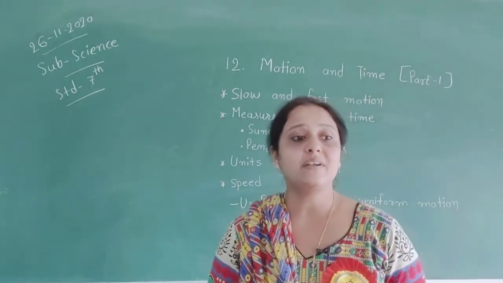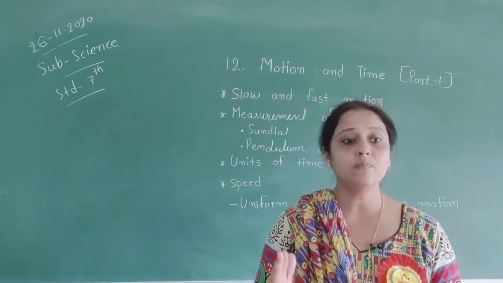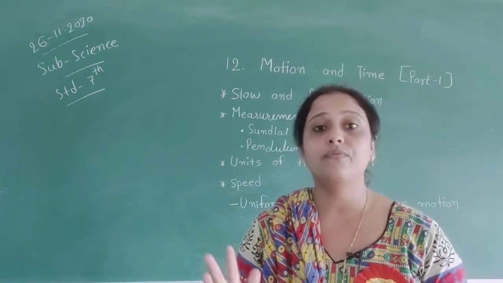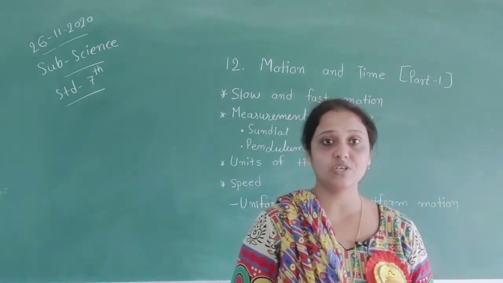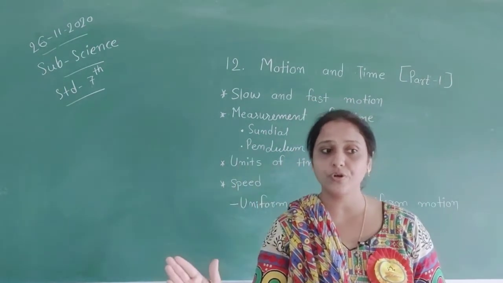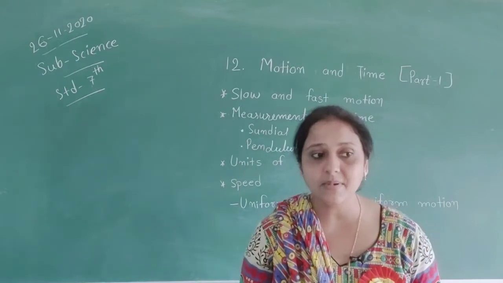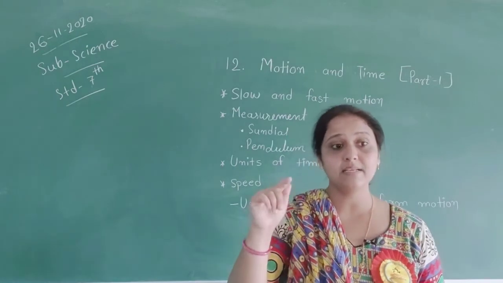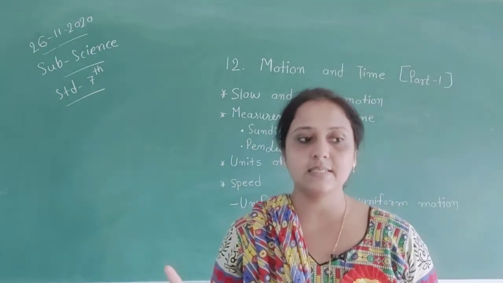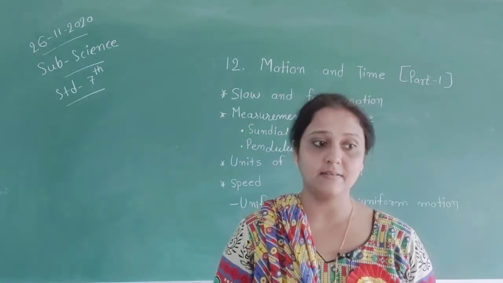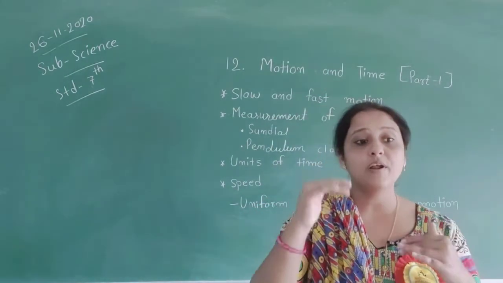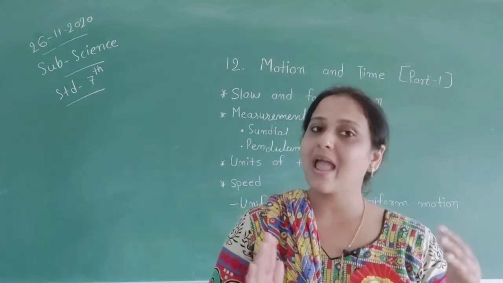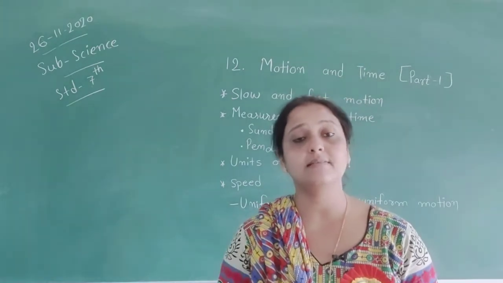The SI unit of time is second and it is equal to 1 by 86,400th part of the solar day. We have also one equation: one solar day is equal to 24 hours, 1 hour is equal to 60 minutes, 1 minute is equal to 60 seconds. 1 solar day is equal to 24 multiplied by 60 multiplied by 60, which is equal to 86,400 seconds, and 1 second is equal to 1 by 86,400 of a solar day. I will also explain this measurement in our next session in detail.